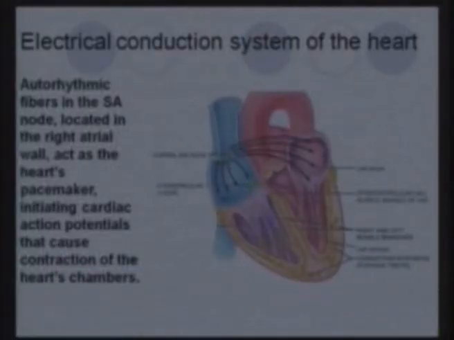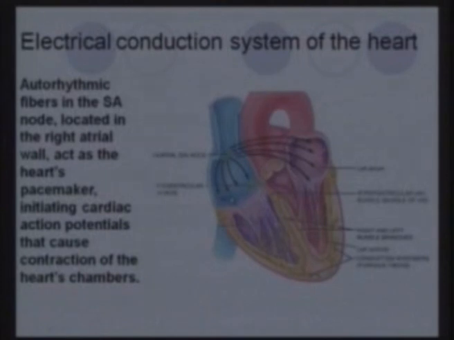This signal occurs only at the AV node between the atria and the ventricles, otherwise the heart is insulated. So this is the electrical conduction system of the heart, as you can see, and you can see how the signal goes. This is the sinoatrial node.